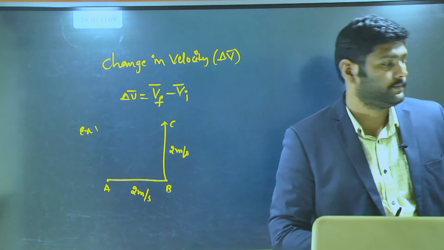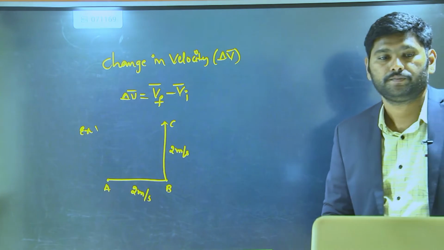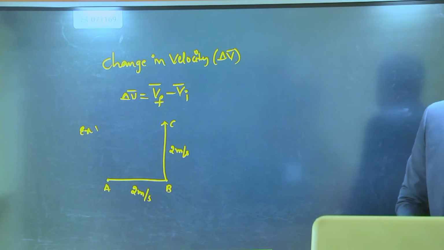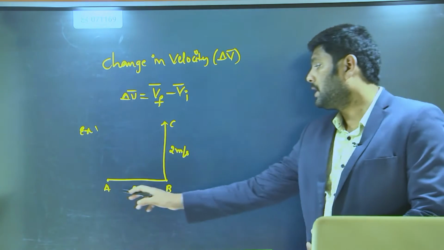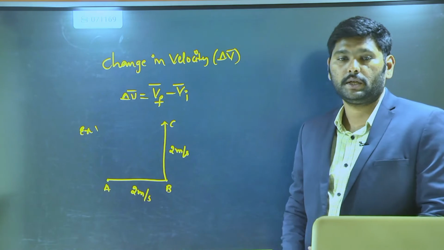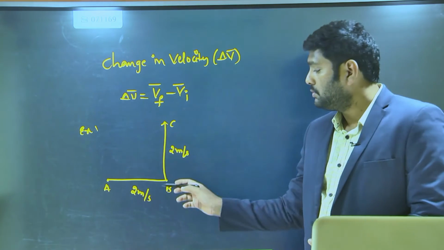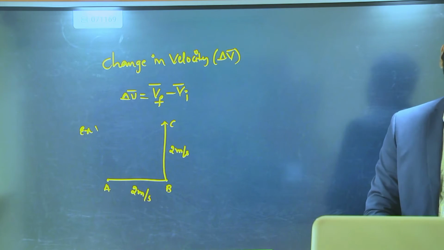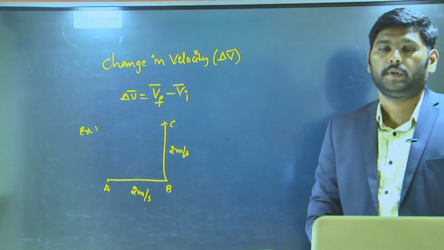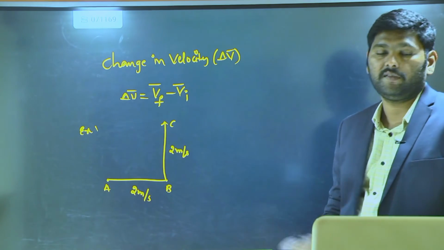Can you tell me the answer? What is the change in velocity, Akansh? The change in velocity is nothing but final velocity minus initial velocity.